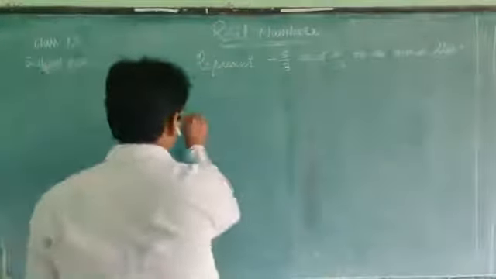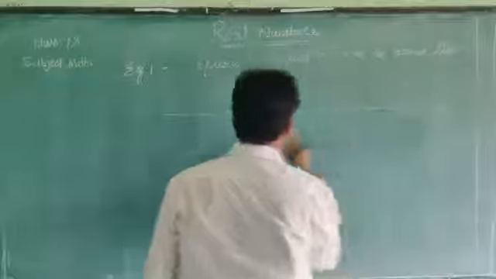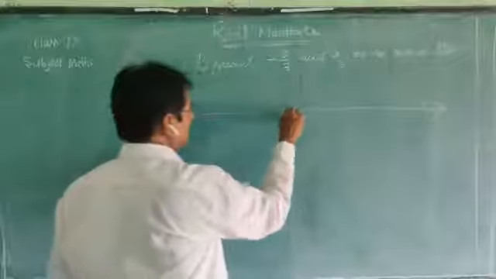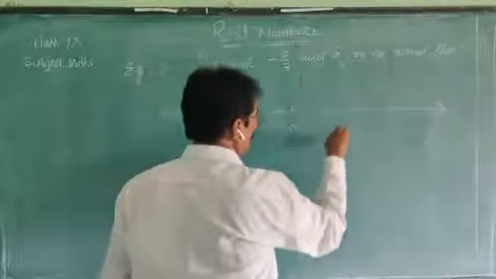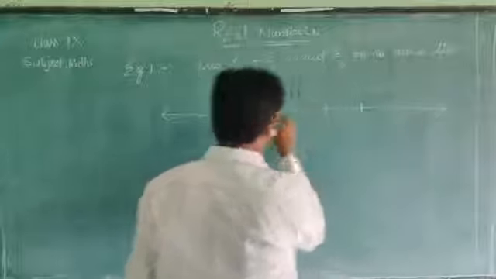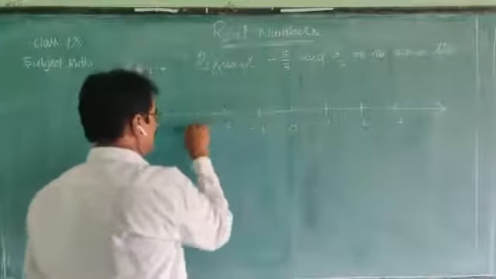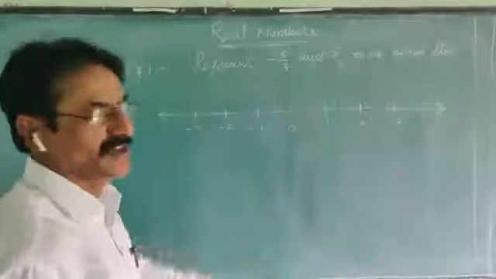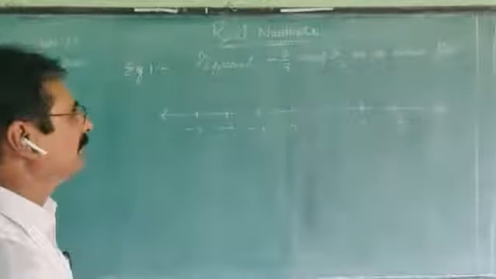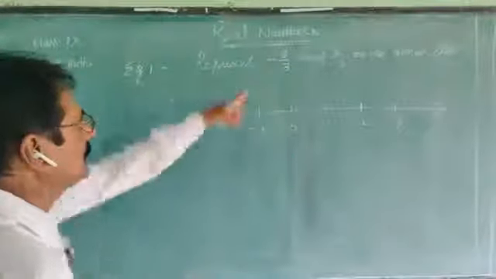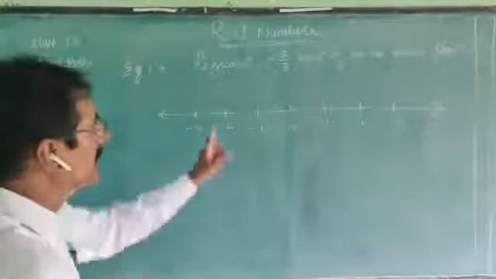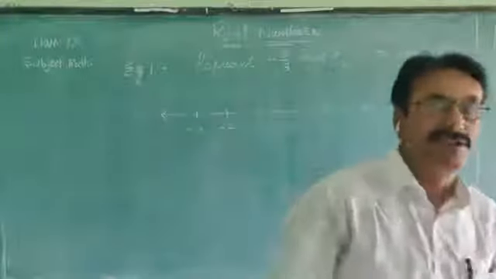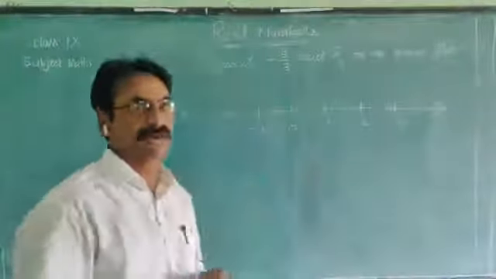Yes. We can represent them in two ways. Number one, the first way: 0, 1, 2, 3, minus 1, minus 2, minus 3. Which line is this? It is an integer line. Already we learned this before. Now you observe the denominator. In both fractions, 3 is the denominator. That means dividing each unit into 3 equal parts.